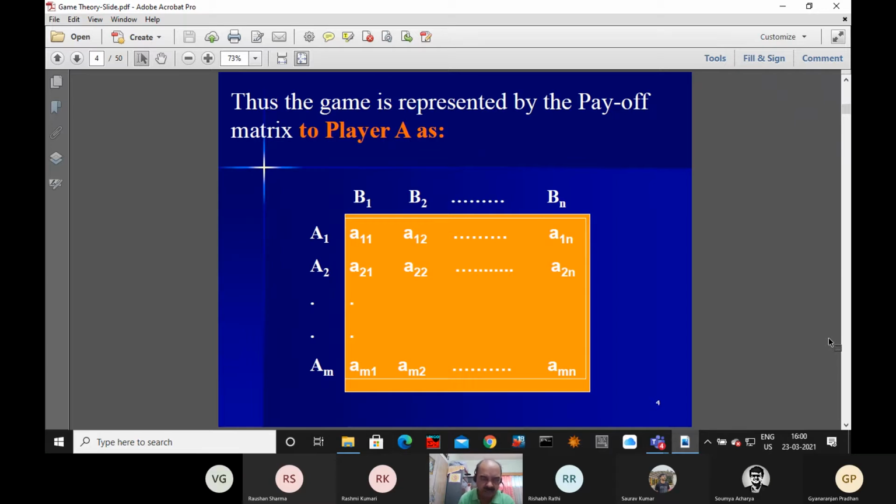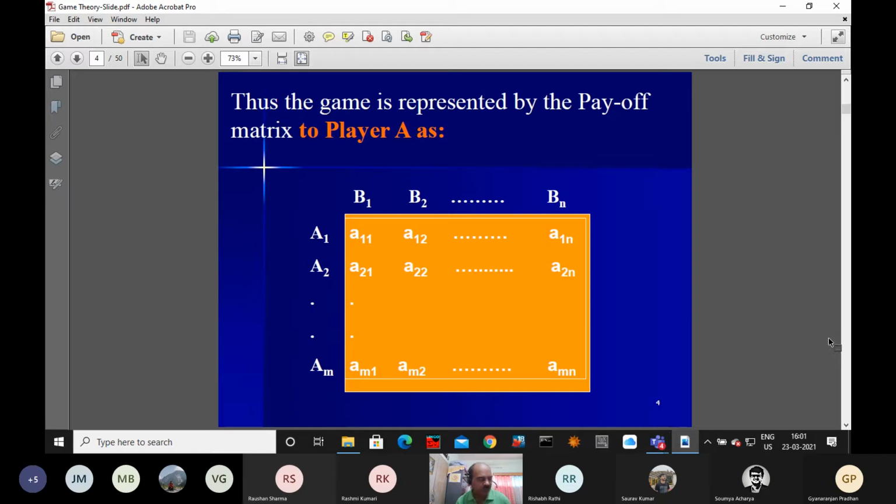For player A, there are m strategies, namely strategy 1, strategy 2, up to strategy Am. Similarly, for player B, there are n strategies: strategy B1, strategy B2, and strategy Bn. A and B are the two players' names, and the strategies are named A1, A2, Am and B1, B2, Bn. And these are pure strategies.